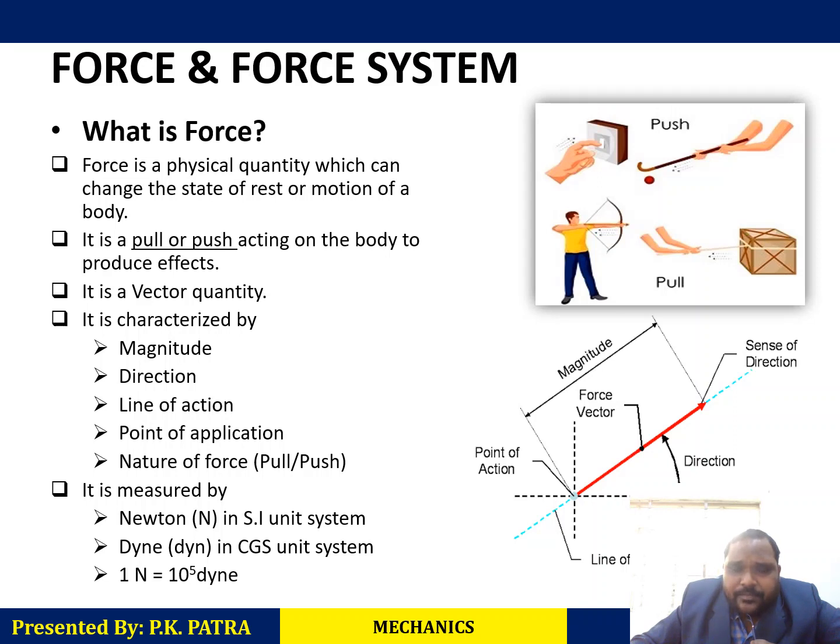If an object is there, I will apply force to this object, then the object will move in this direction. So this is my sense, the sense of direction, where the object will move. But when I am applying the force here, there is a line of action which will be followed by the object after applying force. That means when you are applying force, automatically the object will follow this line and move along this line. This line is the line of action.